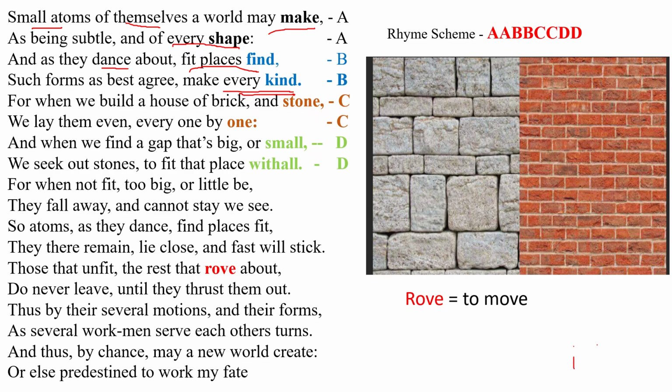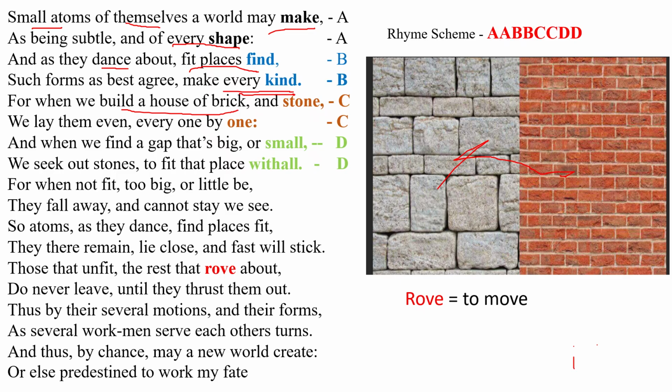All the objects, all living and non-living things are formed by these atoms. Next line: For when we build a house of brick and stone. Here the poet uses a simple comparison. She is comparing the settling of atoms, the forming of a structure, with house building, the building of a house with bricks and stones. See how a wall or building is made up of stones and bricks here.